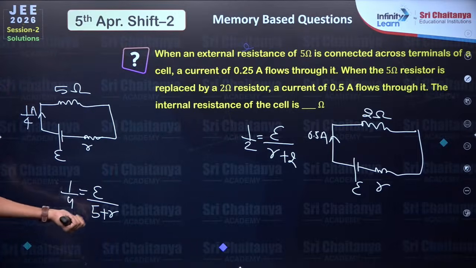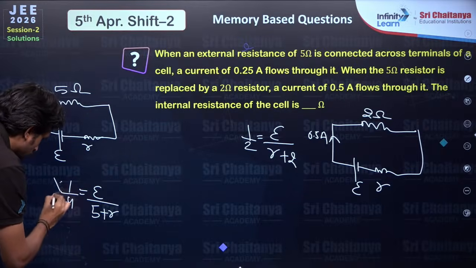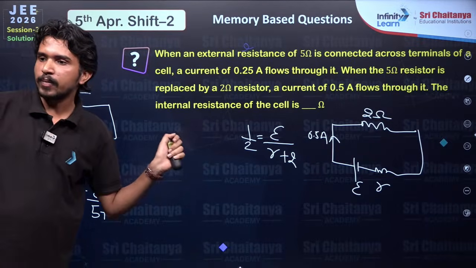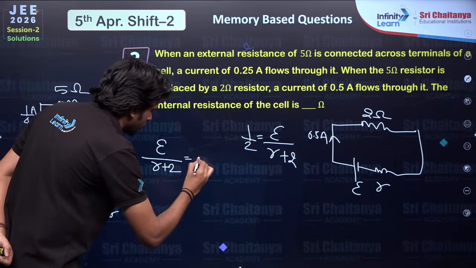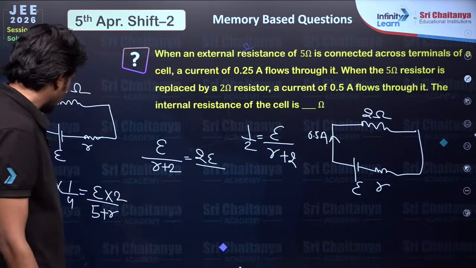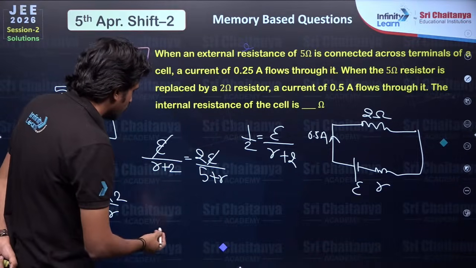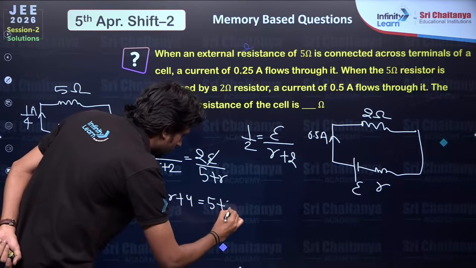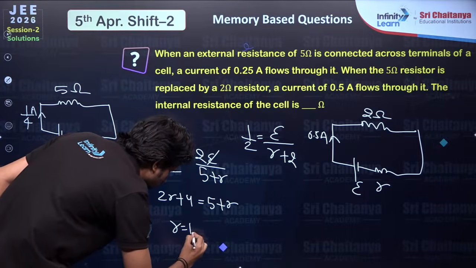Here we have r plus 5 and r plus 2. We can do one thing here: multiply with 2 and 2. So this would be 2 by 4 or 1 by 2, and 1 by 2 is equal to E by r plus 2. So can we write E by r plus 2 as twice of E by 5 plus r? Then cancel out E. So 2r plus 2 times 2, that is 4, equals 5 plus r. 2r minus r is r, 5 minus 4 is 1. So r equals 1 ohm.